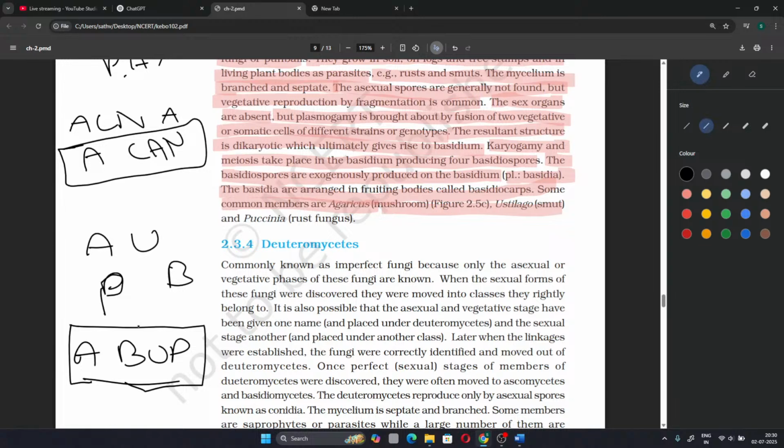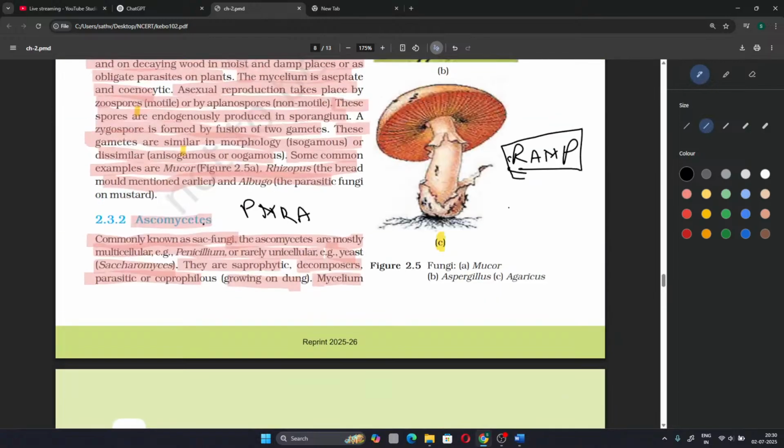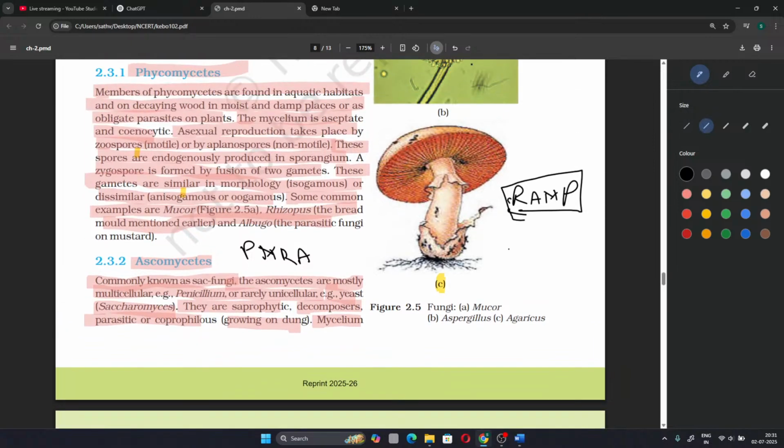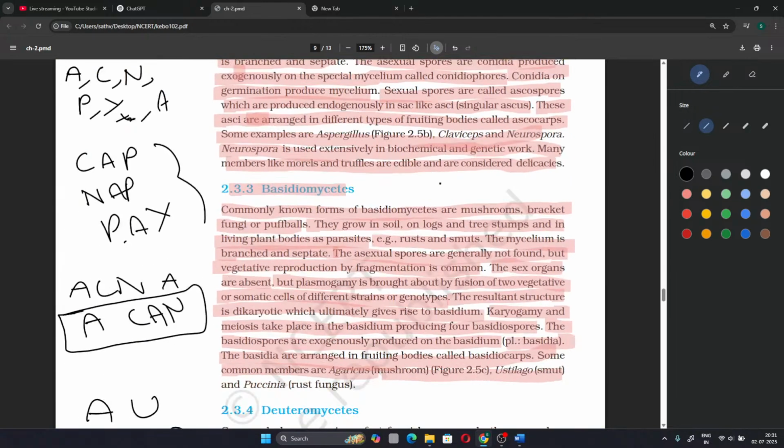RAMP for Phycomycetes, where R is Rhizopus, A is Albugo, M is Mucor, and P is Penicillium. No, P is Phycomycetes.